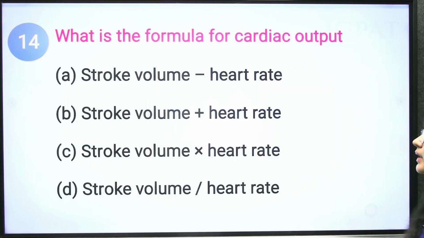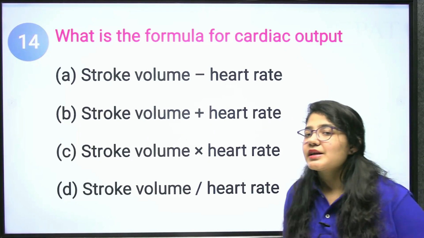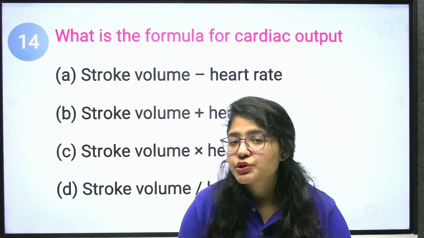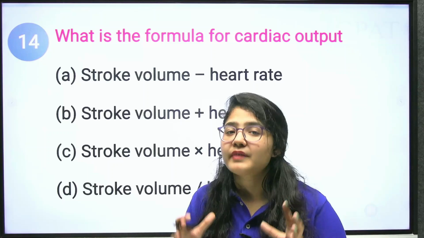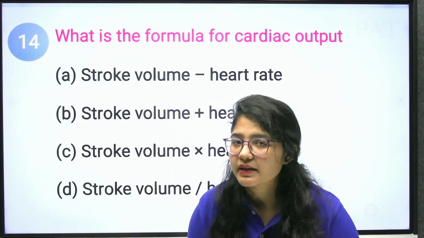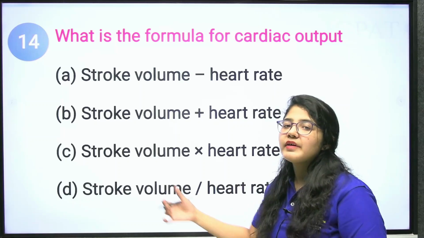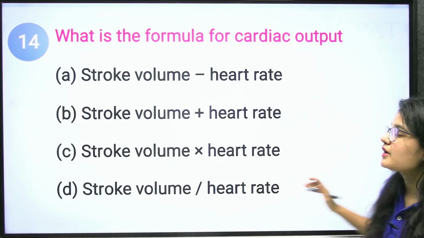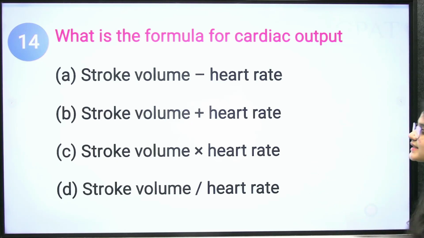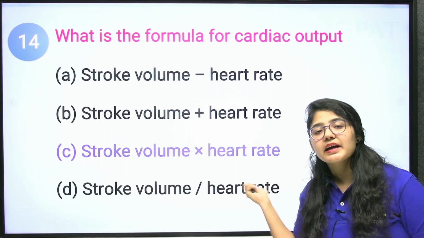Next question. What is the formula for cardiac output? What is the cardiac output? The net result of your heart. What is stroke volume? Stroke volume is the volume your left ventricle pumps per beat. Your stroke volume into your heart rate will be your cardiac output. Clear? This is your stroke volume. So, the correct answer is stroke volume into heart rate is your cardiac output.